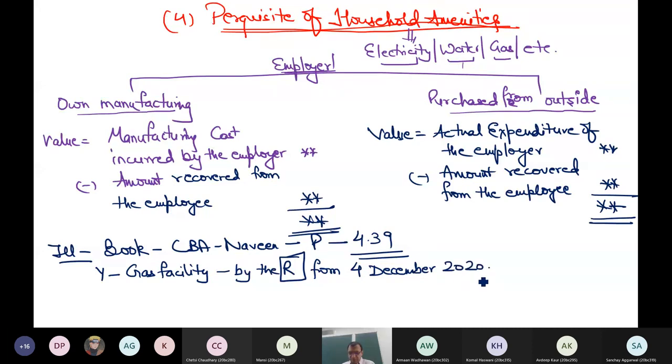The gas bills are paid by the employer to the agency supplying the gas. So this is from outside. This procurement is from outside.